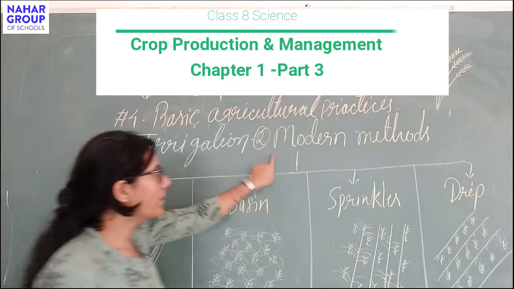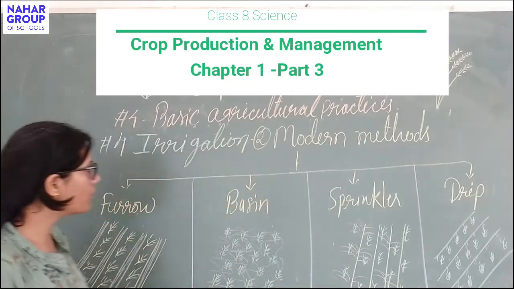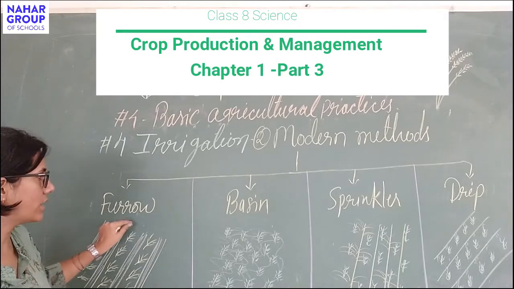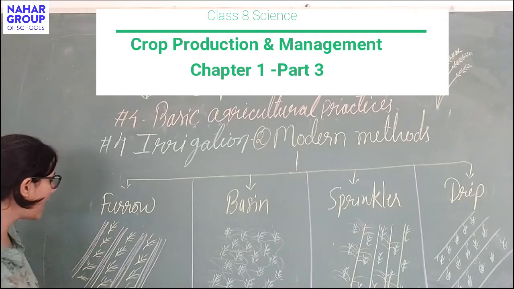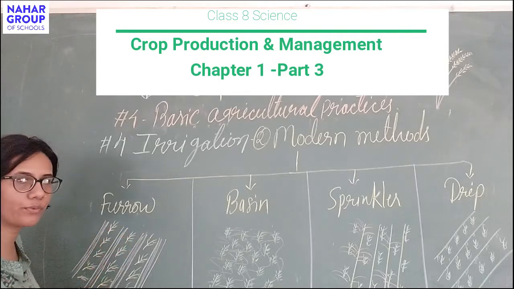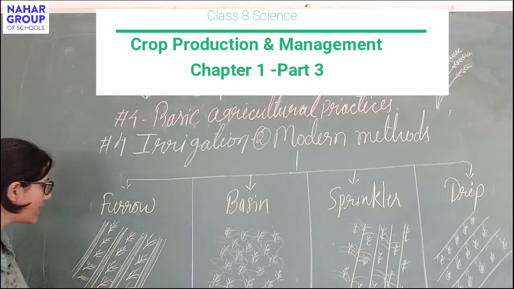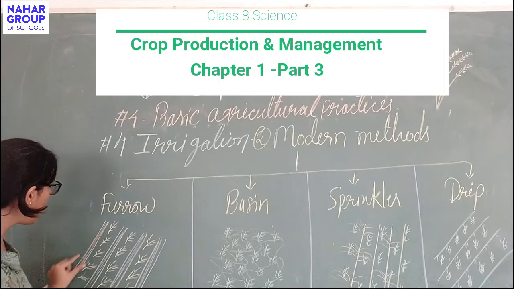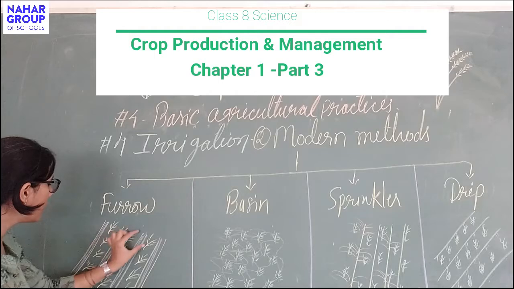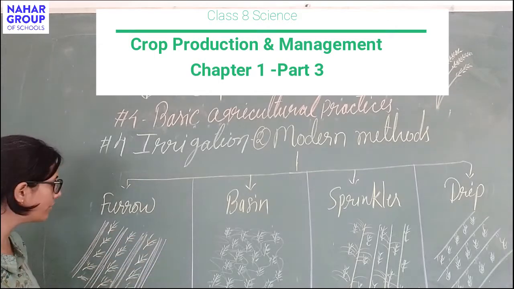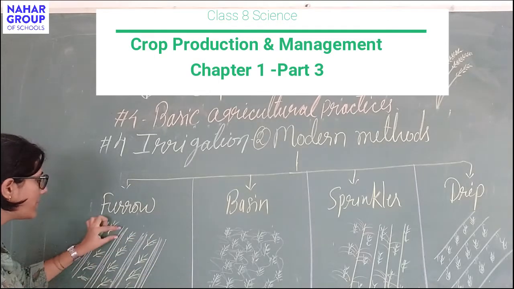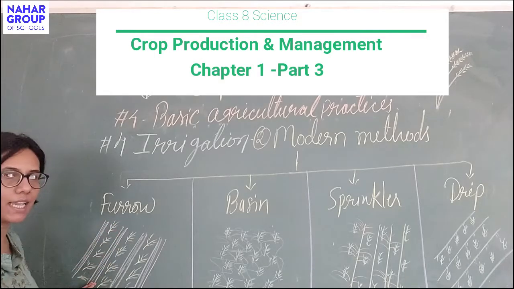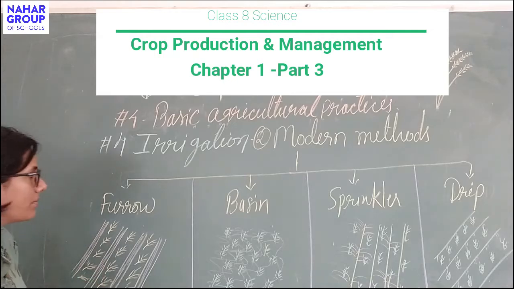So in modern methods of irrigation we also have four main types. First is furrow irrigation, that is the furrow type of method. In this method, there are rows of crops or plants inside the field. Some canals of water are made between the rows of the field, and the water flows through these canals. So both sides of the plants will get water from this single canal. This is a very efficient method.